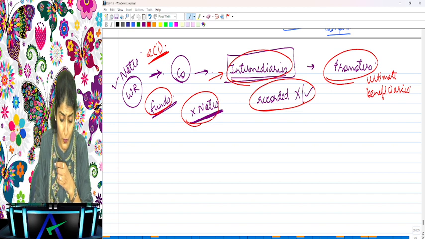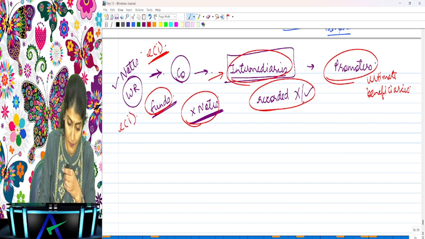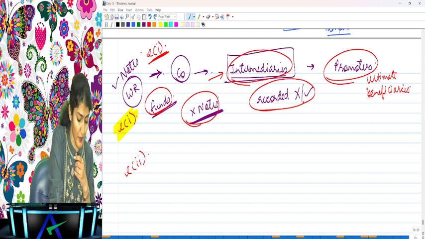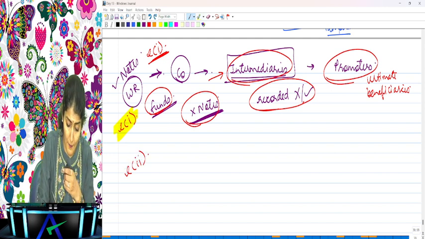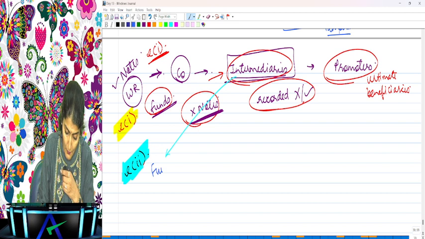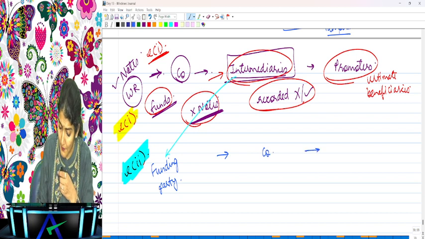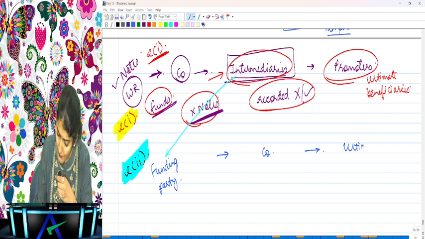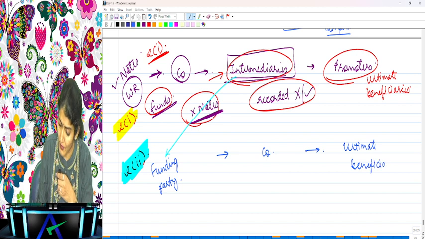Now, what happens in E2? Again, in E2, what do we need to do? This is E1, right? Now, what happens in E2? In E2, again, what we want is a representation from the management. But now the situation of E2 is that the intermediary becomes the funding party, and the funding party gives the money to the company, and the company uses it again for its ultimate beneficiaries or for the promoters of the company.